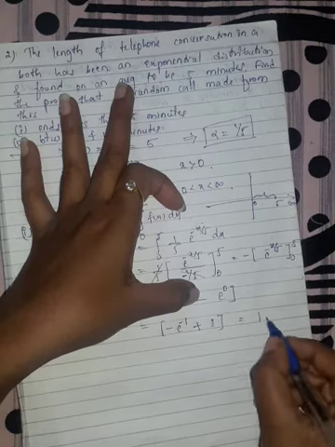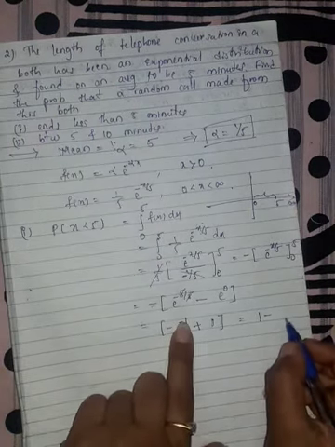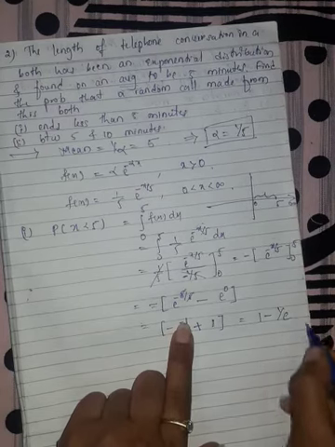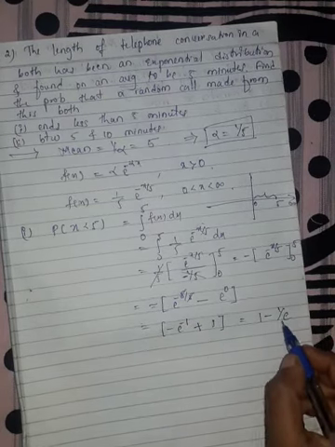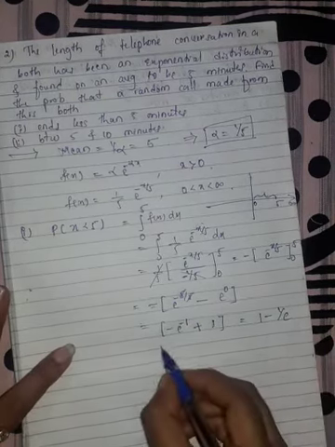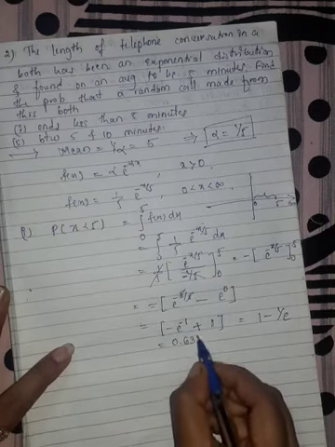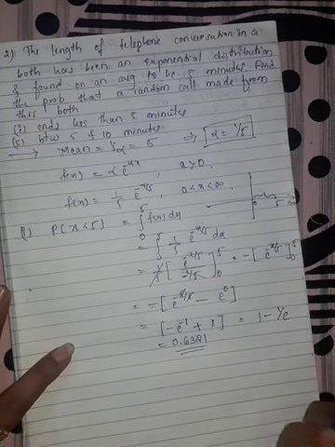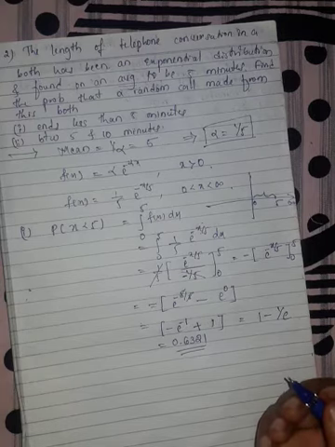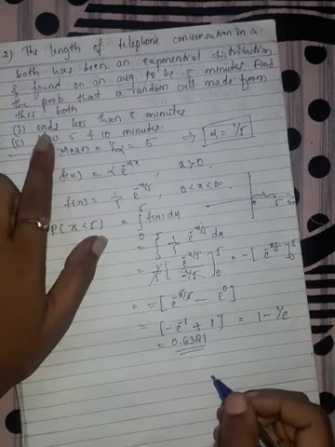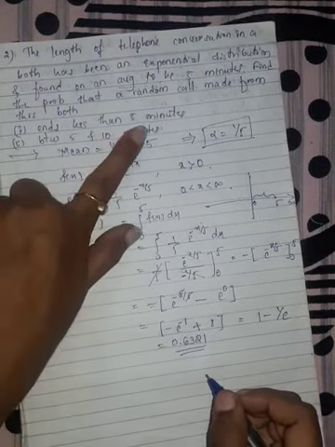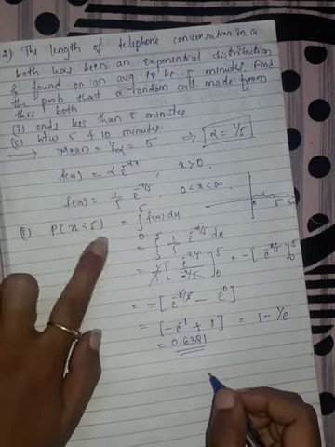So we got 1 minus e raised to minus 1, which is 1 minus 1 by e. The value of 1 minus 1 by e is 0.6321. This is the probability that a random call made from this booth ends in less than 5 minutes, so probability when x is less than 5.